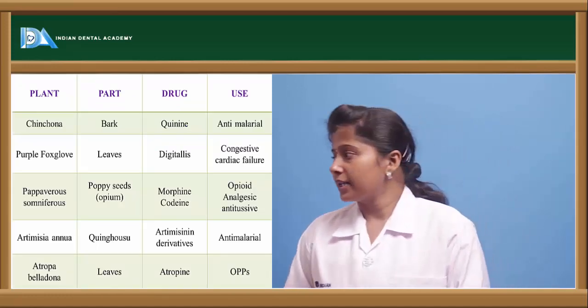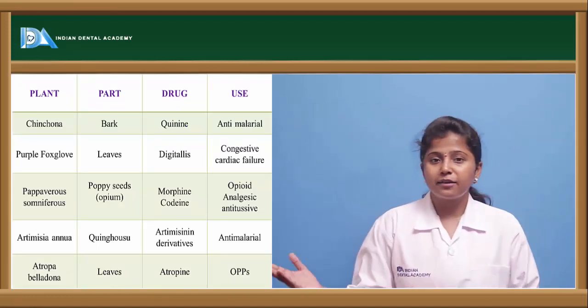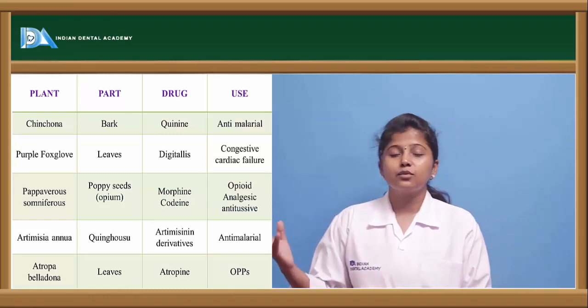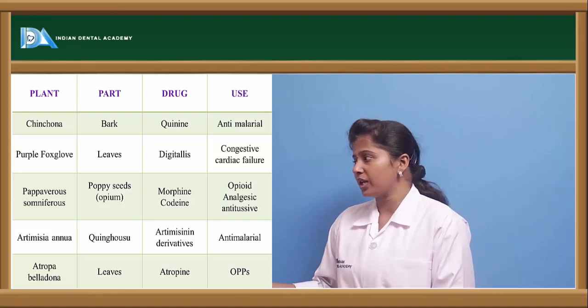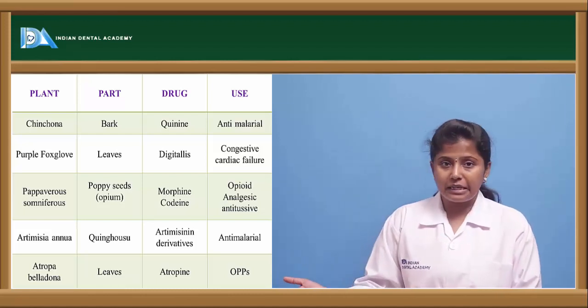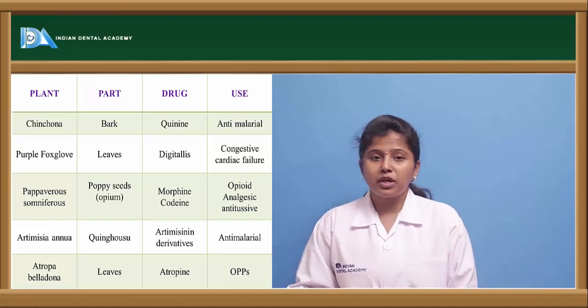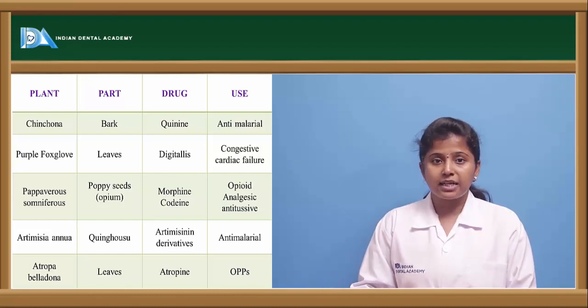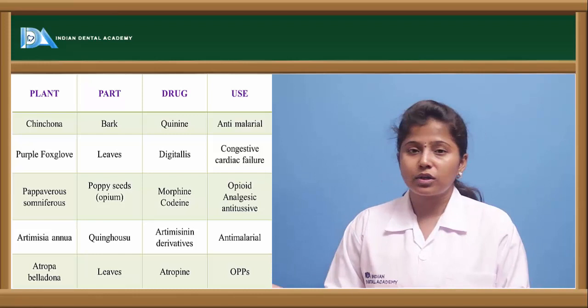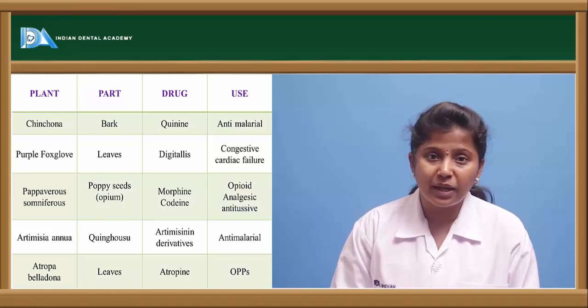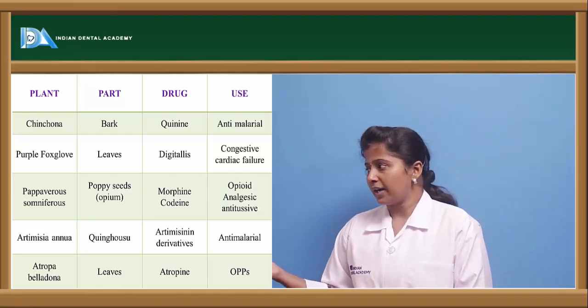If we see the tabular column, cinchona bark is used in order to extract a drug called quinine, which is used as an anti-malarial agent. From purple foxglove, also called Digitalis purpurea, digoxin is obtained from the leaves in order to treat congestive heart failure.